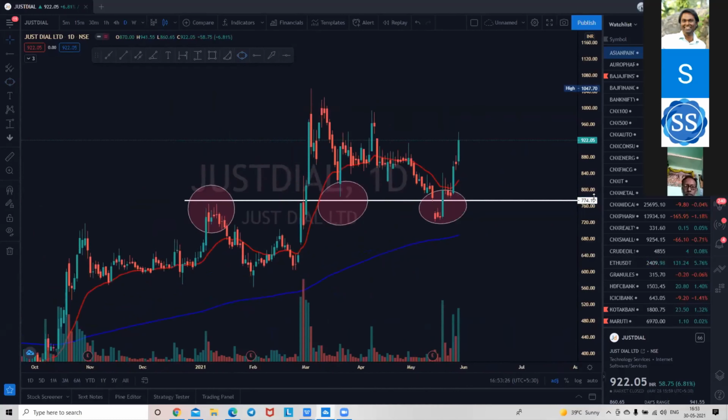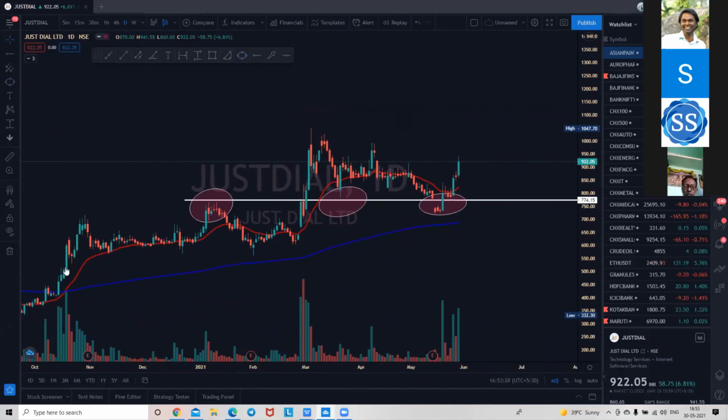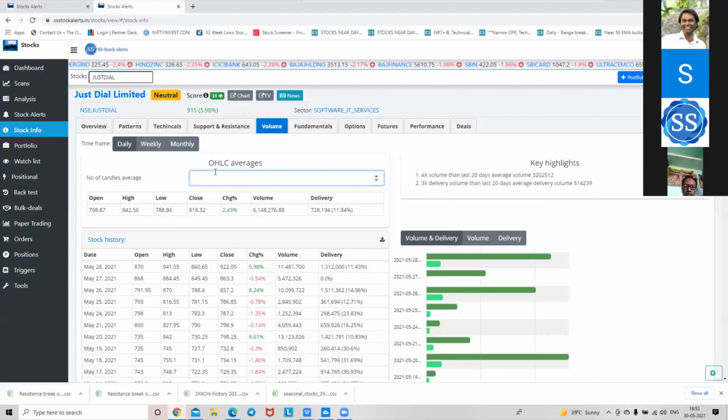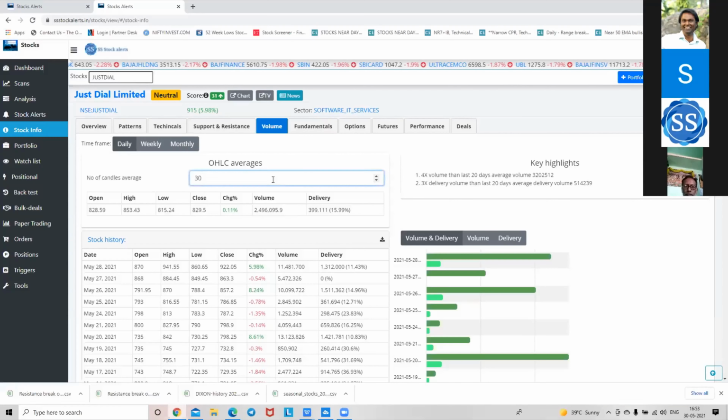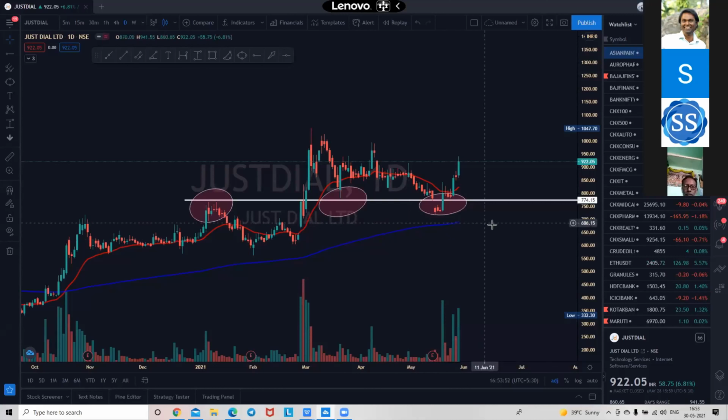Almost pretty sorted out. Just by doing a range analysis of 8 days and 30 days, you will come to know. See, 815 was the low and 828 is the open, so it is matching our 830 levels. This level is superb. In 30 days, it has moved down to 815.